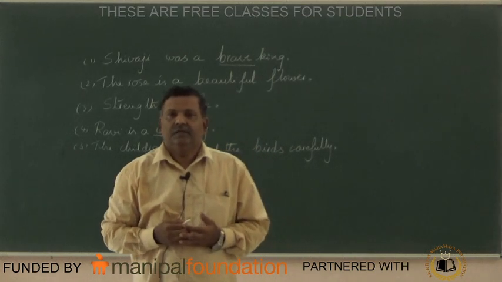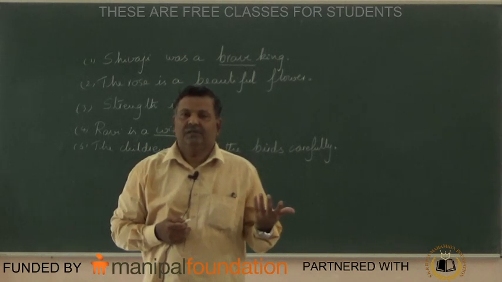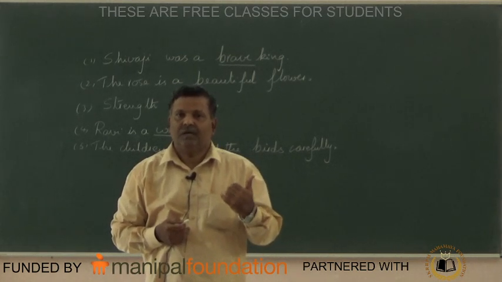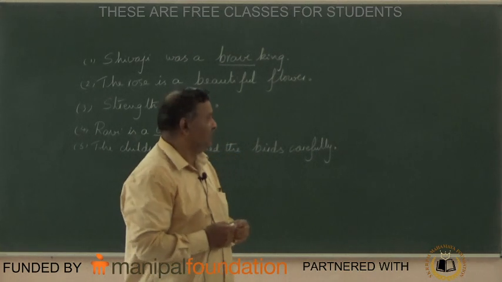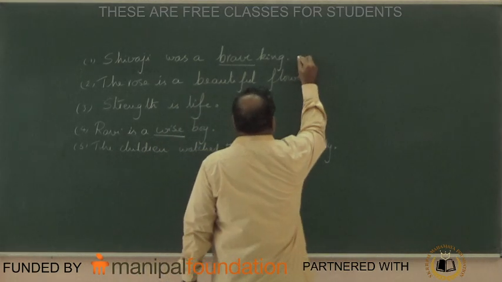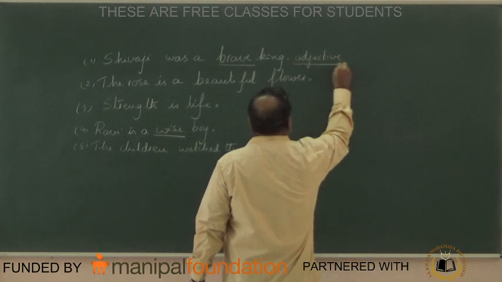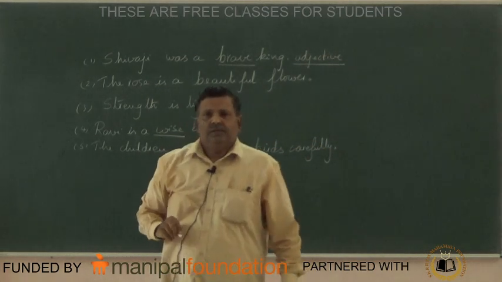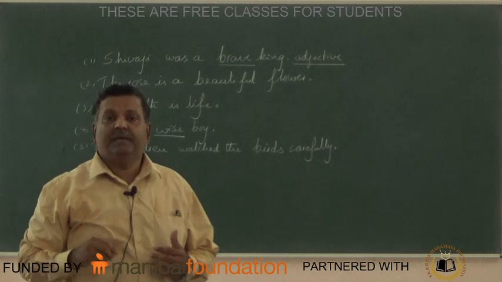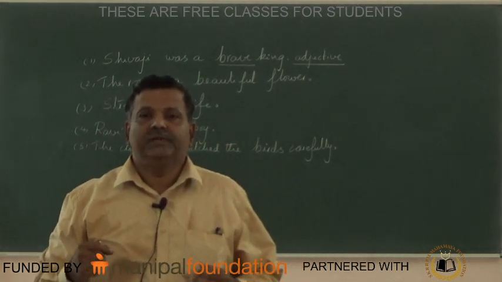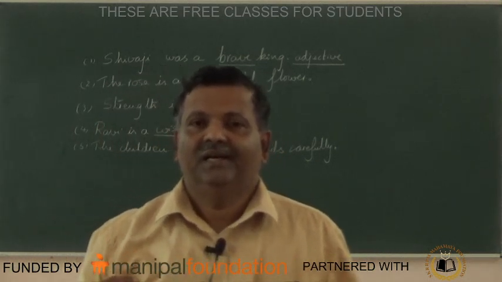So what is brave? Here brave is used as a describing word. Brave tells us something more about king. What type of king? Brave king. So here brave is adjective. You may ask me one question: sir, what is adjective? Adjective means describing word. A word which tells us something more about a noun, for describing, is called an adjective.